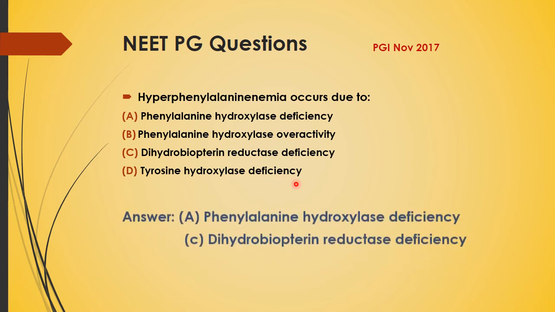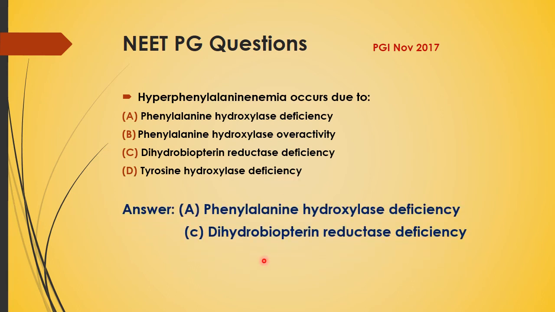And the answer is A and C, that is phenylalanine hydroxylase deficiency and dihydrobiopterin reductase deficiency. So hyperphenylalaninemia is seen in both diseases, that is phenylketonuria and the atypical phenylketonuria also.